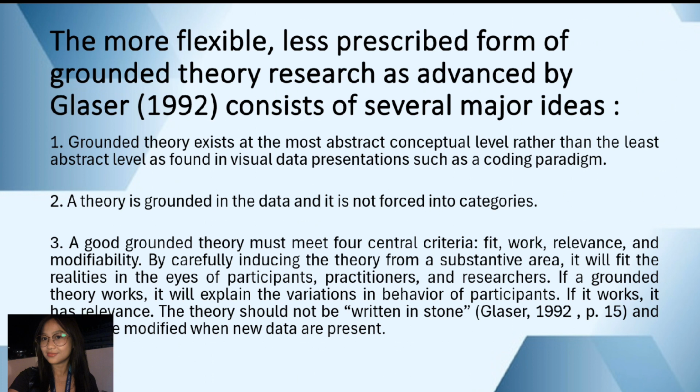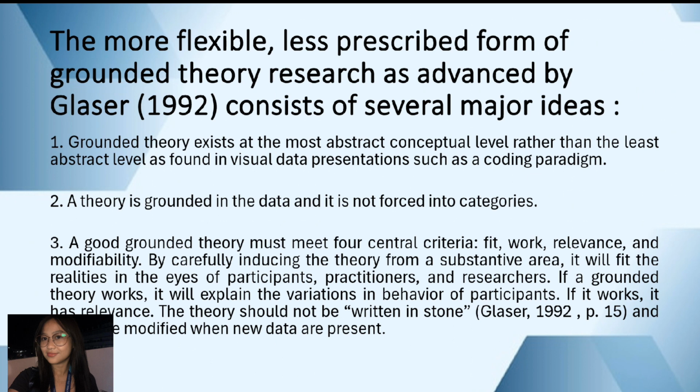This commitment necessitates an abstract, conceptual approach rather than relying on concrete visual representations such as coding paradigms. Grounded theory seeks to identify overarching patterns, themes, and processes within the data. It is this abstract nature that allows grounded theory to capture the complexity and depth of social phenomena.